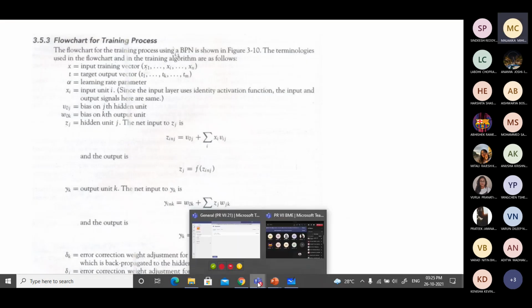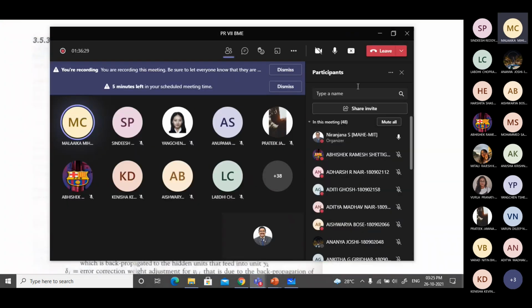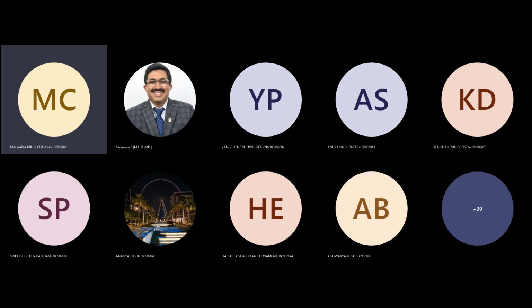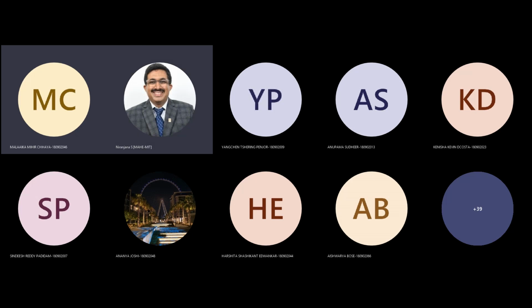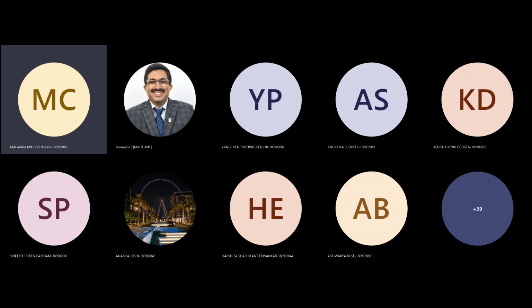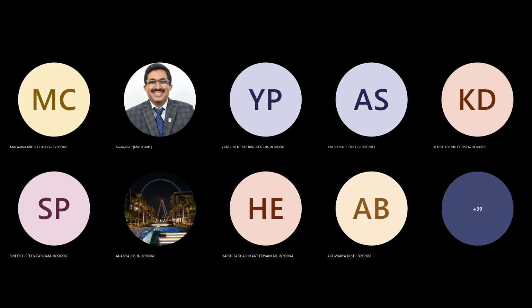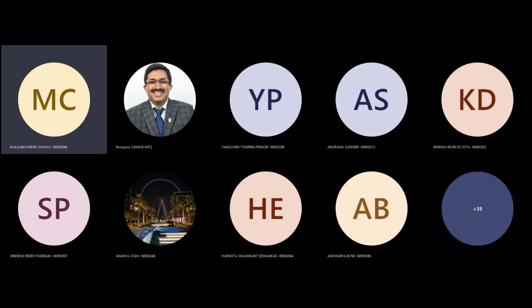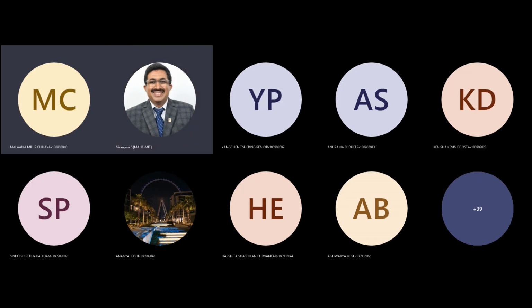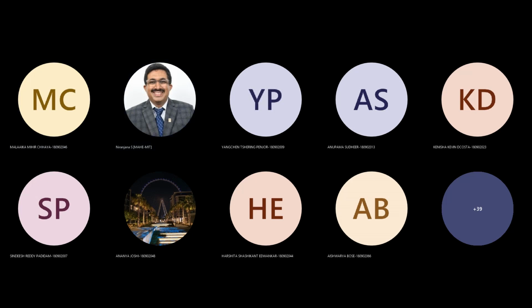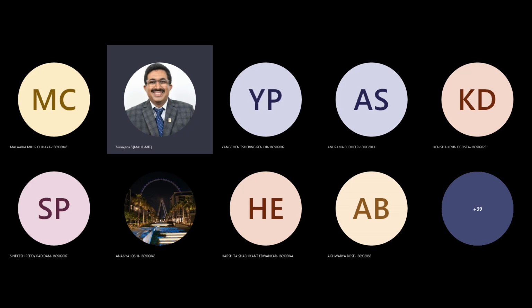Sir? Yeah. In the Hebbian algorithm, we were only allowed to feed the network bipolar inputs, right? Whereas in the perceptron, we can give it binary or bipolar. It doesn't matter. Correct. Both are possible here. So why is Hebbian limited only to bipolar input? If you understand, in some cases it is not possible to train. The training will not be possible.